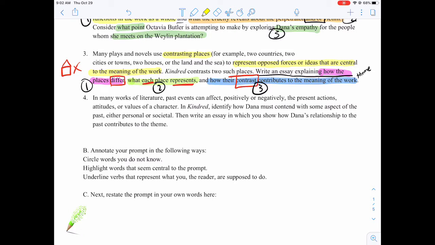Okay, and our final prompt. In many works of literature, past events can affect, positively or negatively, the present actions, attitudes, or values of a character.